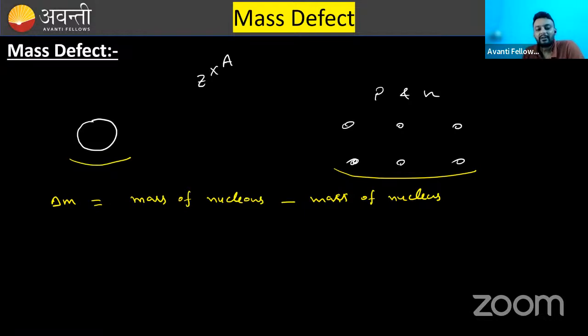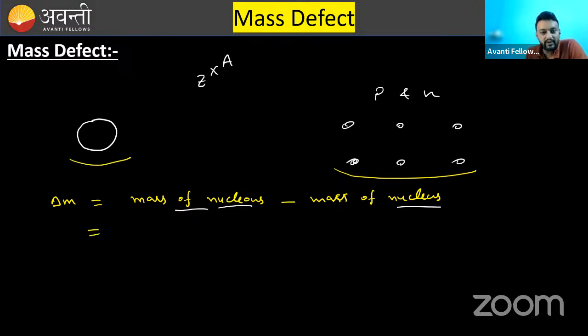Okay. So delta M is what? Mass of nucleus minus mass of nucleon. Mass of nucleons minus mass of nucleus. Very good. Right side. Chichuni and Veena, you both are there. Delta M is equal to mass of nucleons minus mass of nucleus.